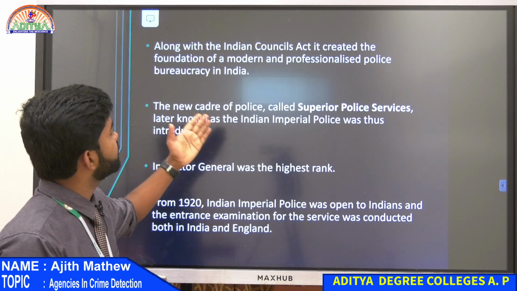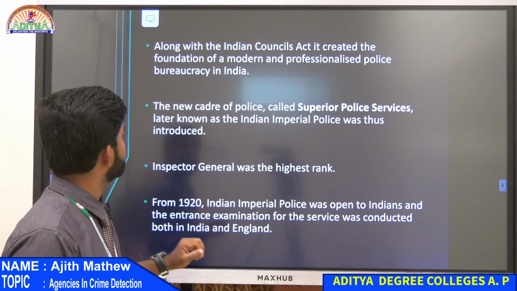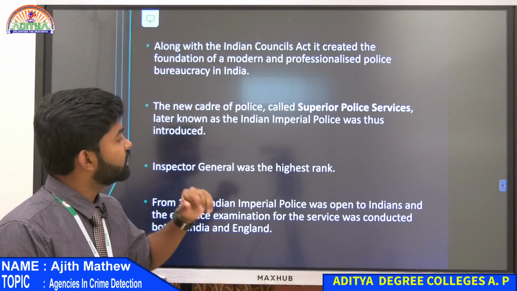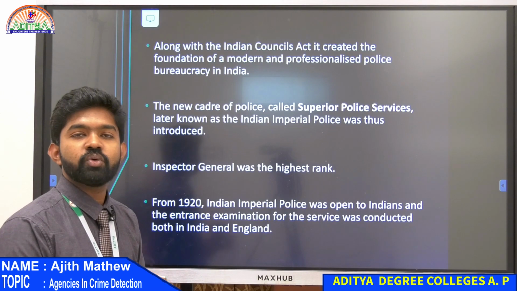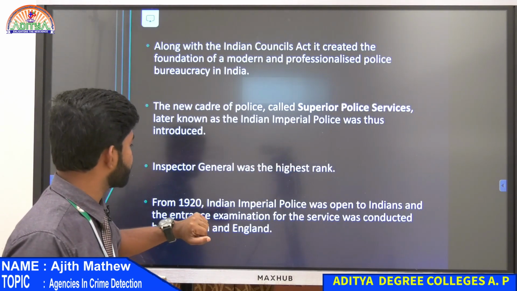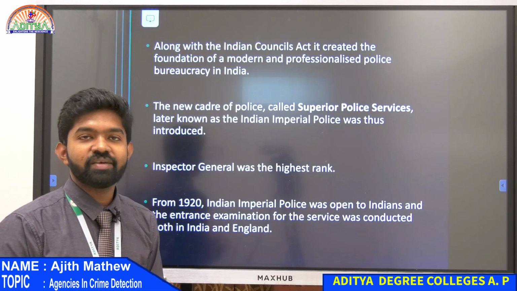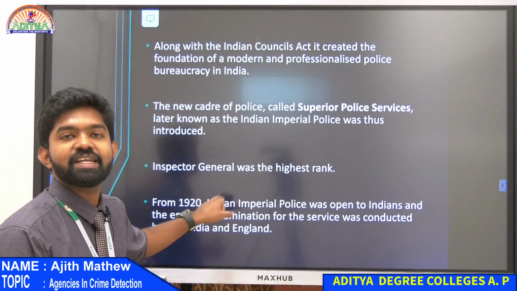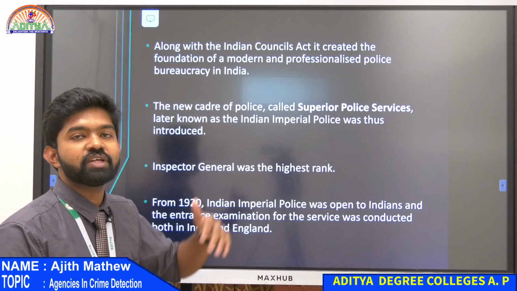Then the Indian Councils Act, together with the Police Act, created the first police. The first batch of police was known as Superior Police Services. Later they changed the name to Indian Imperial Police. In the Indian Imperial Police, IG was the highest rank. Indians could not attain the highest rank till 1920. From 1920 they started the exams. You could write the exam, and if you had higher marks, you could go for the higher post.